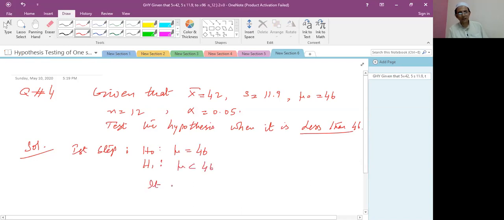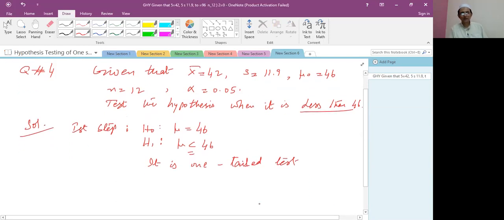It is a one tail test, in another way a left hand tail test, because this symbol means the tail is formed on the left hand side. In the second step, alpha denotes the level of significance, it is 0.05.